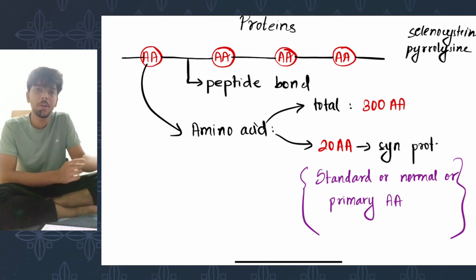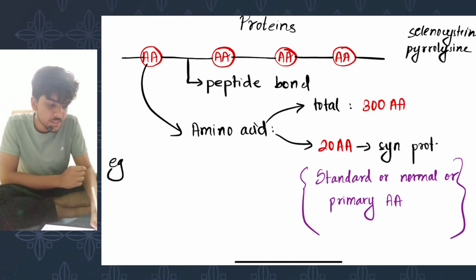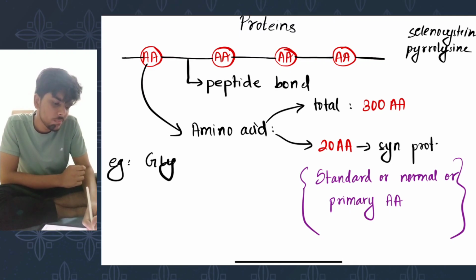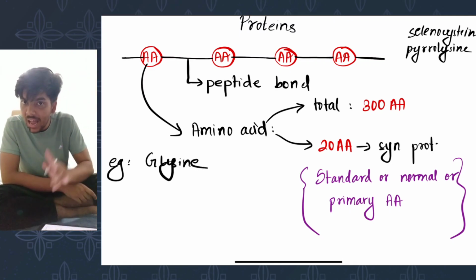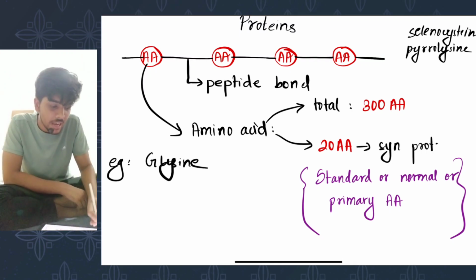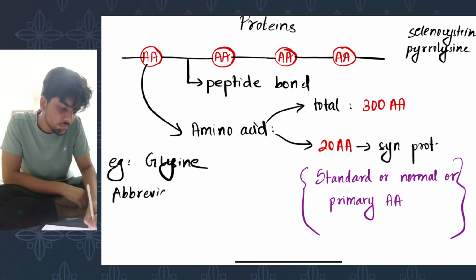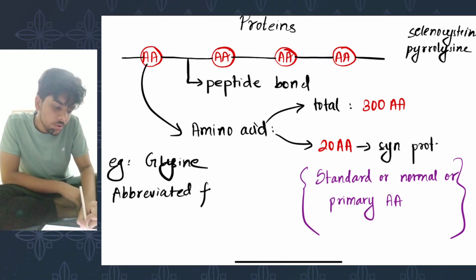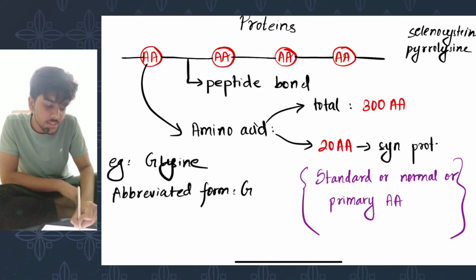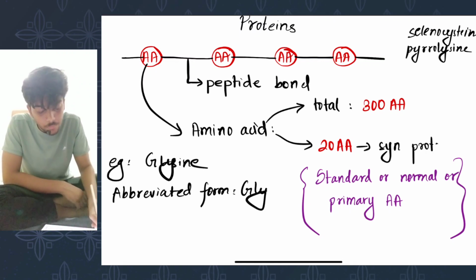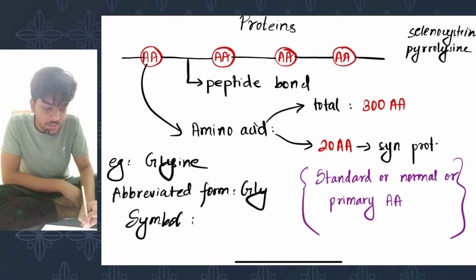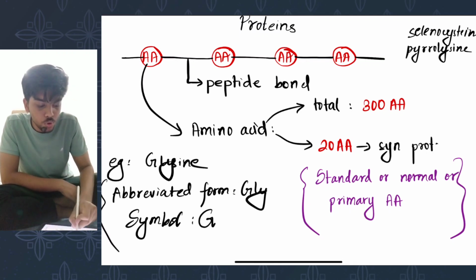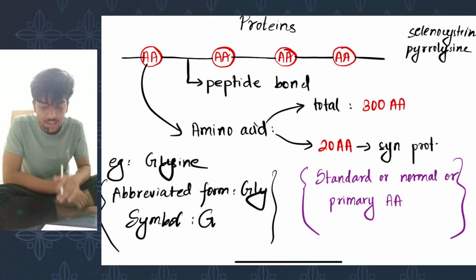So let's take an example of standard amino acid. This right here is glycine. Glycine can be represented in two ways. Either you can use the abbreviated form of this glycine, where you just use the first three letters of glycine, GLY, or you could just use the symbol, where you are going to use the first letter of the word glycine, that is G. So these are the two ways in which you can represent glycine.